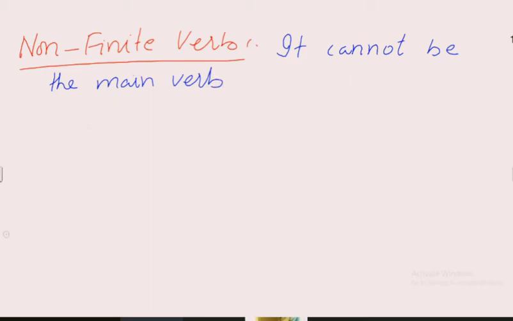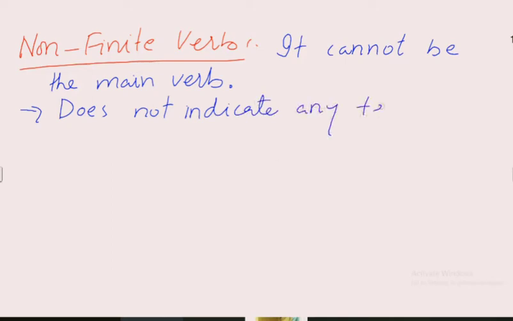Main verb means action verb. Secondly, it does not indicate any tense. If the subject is singular we use "does not", if plural we use "do not". It doesn't tell us about any tense.